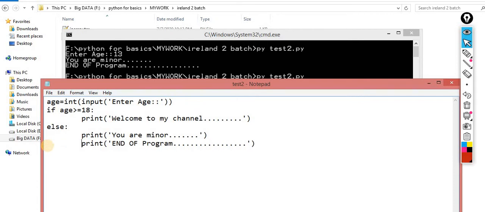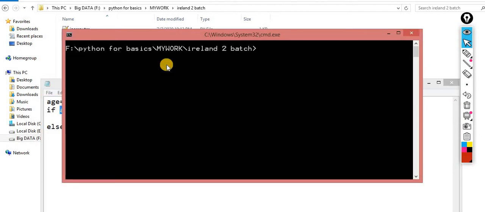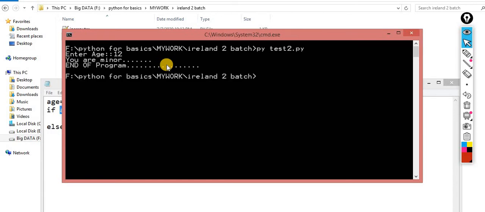Okay, if I make it tab indented, now it is part of the else statement. Now when this condition fails, then end of the program will be executed. Now I will show you, now the picture would be more clear about the indentation. Okay, age is, let's suppose 12. Now this time it is happening, you are minor, end of the program.